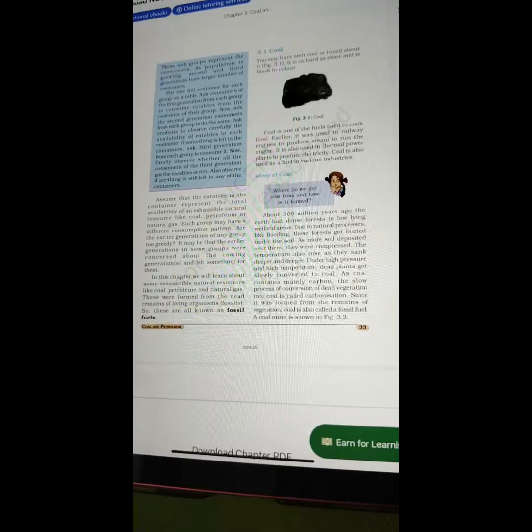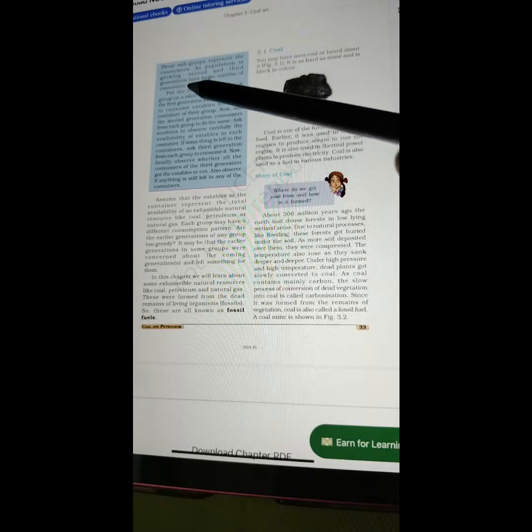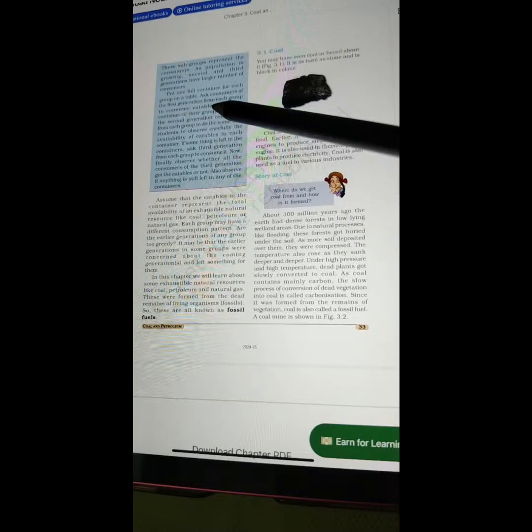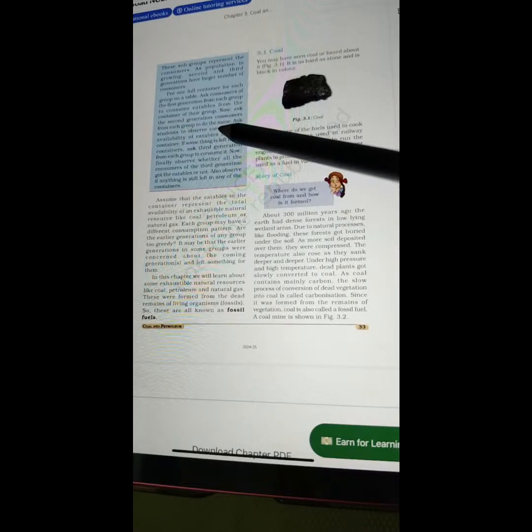Moving on to the second page. These subgroups represent the consumers. As population is growing, second and third generations have larger number of consumers. Put one full container for each group on a table. Ask consumers of the first generation from each group to consume eatables from the container of their group. Now ask the second generation consumers from each group to do the same.